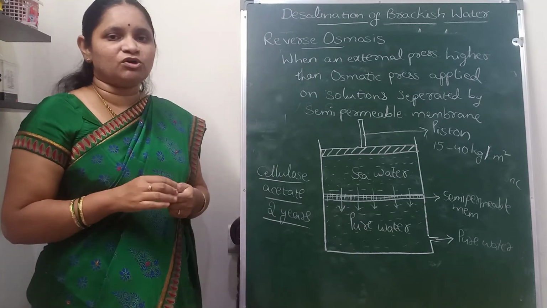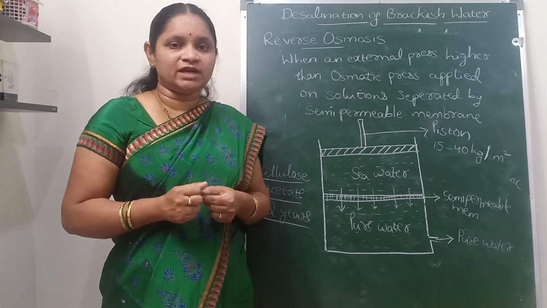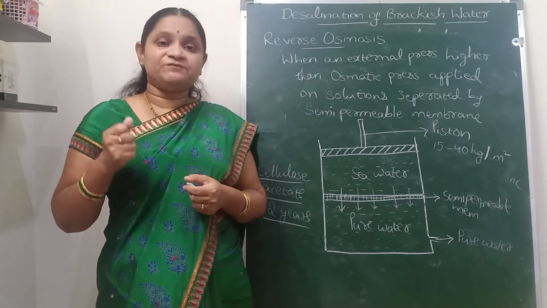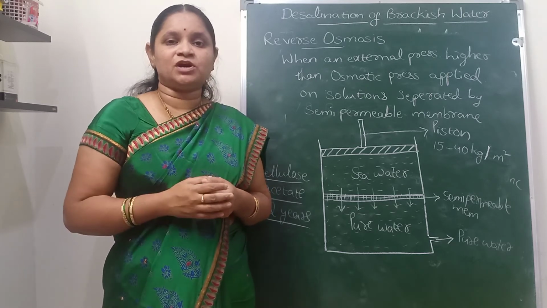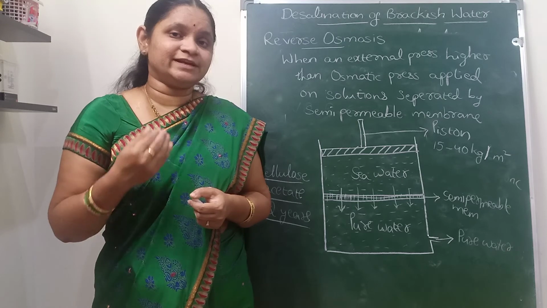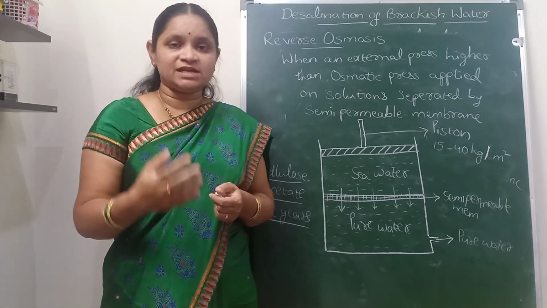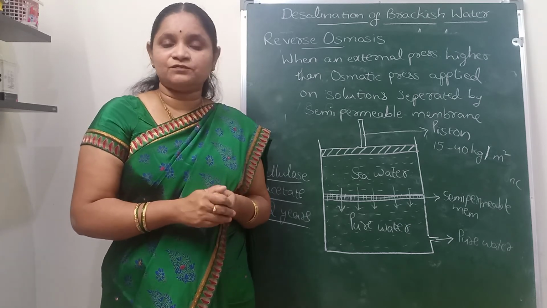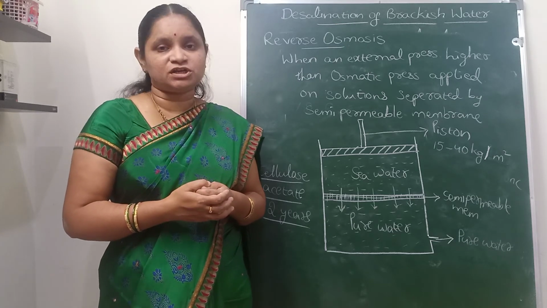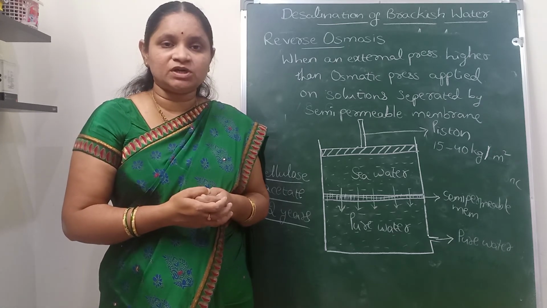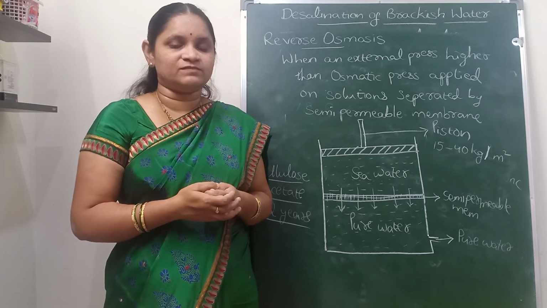So this is the ending of unit 1, that is water and its treatment. In this unit we have discussed the different types of hardness of water, the estimation of hardness of water by the EDTA method, the numericals related to the EDTA method, and also some numericals related to the calculation of hardness of water for a given water sample. We have also discussed the different boiler troubles with the usage of hard water in boilers, like scales and sludges, priming and foaming, and caustic embrittlement.